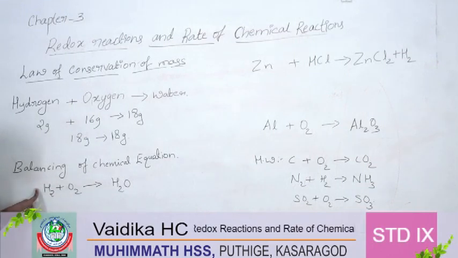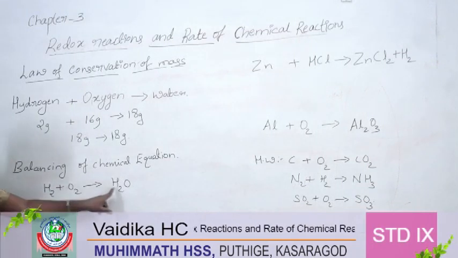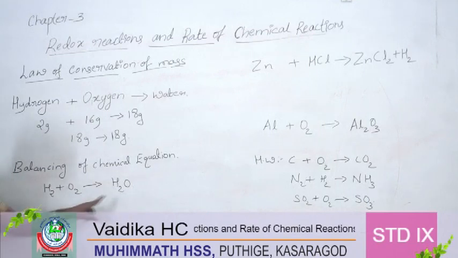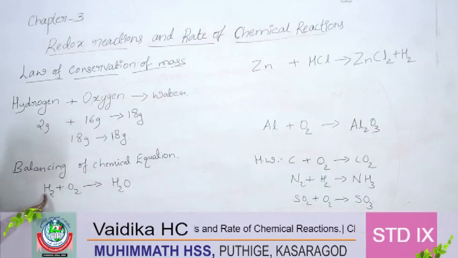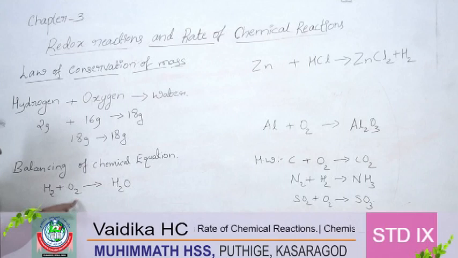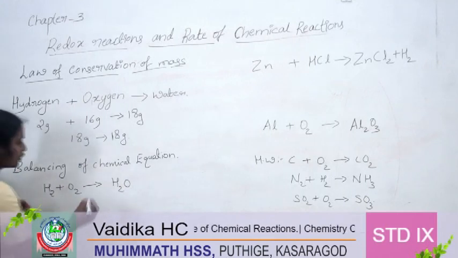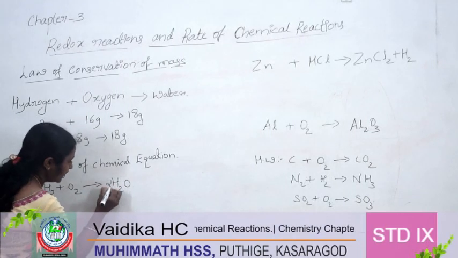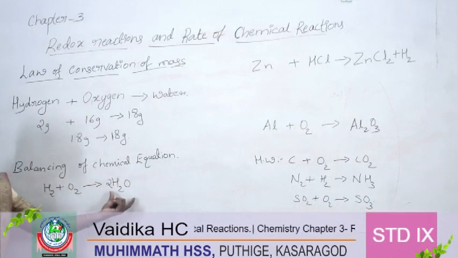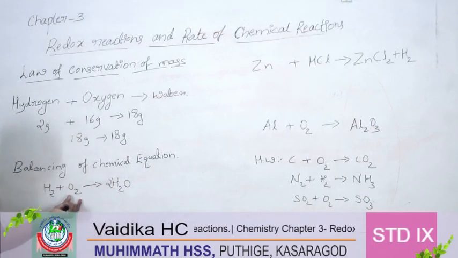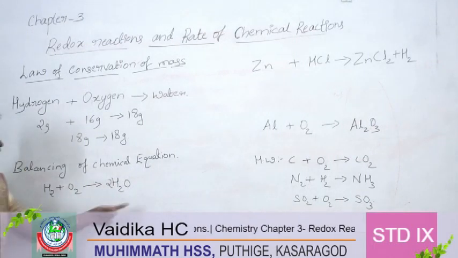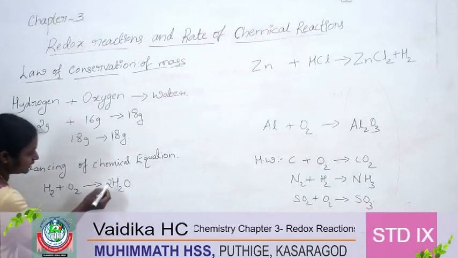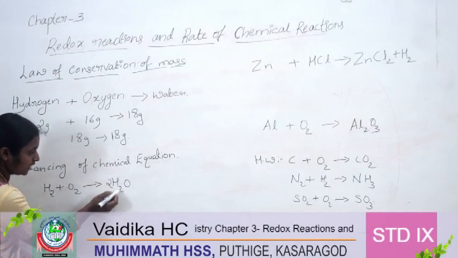So here 2 hydrogen is there, 2 hydrogen is there. The hydrogen is balanced. But in the oxygen, here 2 is there, here 1 is there. So if we put 2 here, what happens? 2 oxygen is there, here also 2 oxygen is there. It is balanced. But here H2 only